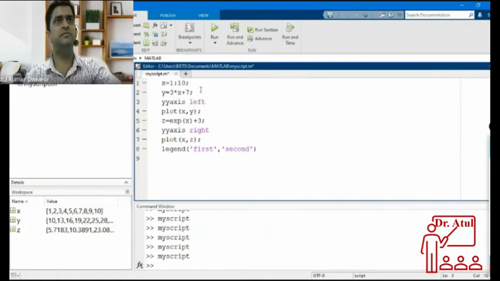There are two ways. One way was what I had done previously, and one way is this.